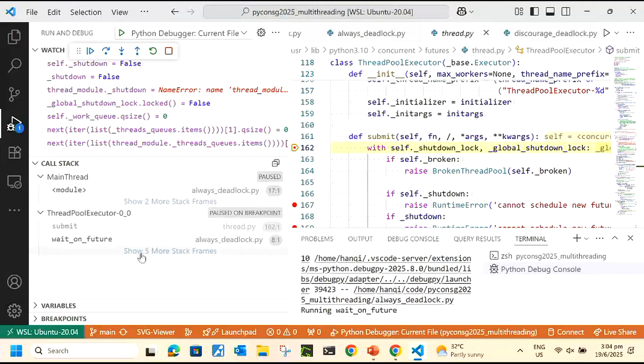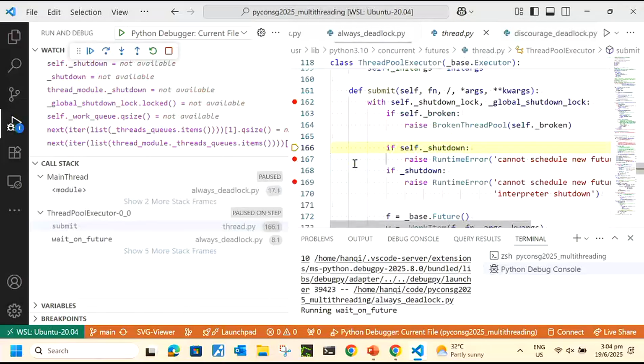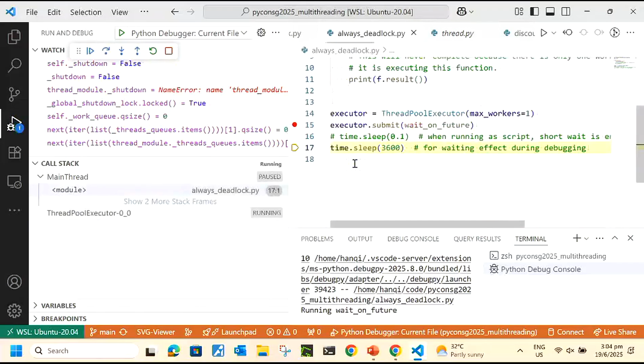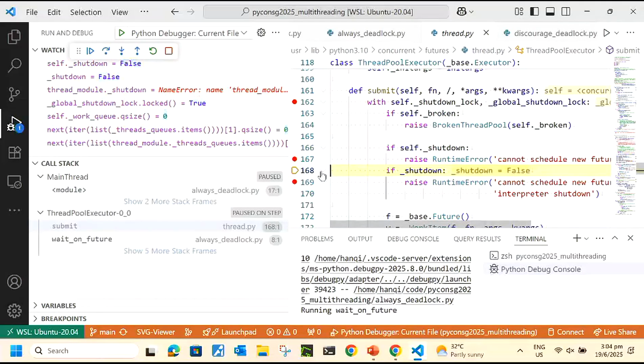You can confirm that from the call stack also. You can see that the submit is in the ThreadPoolExecutor 00. It is not in the main thread. That's how you differentiate which submit is going on. So let's go F10, and okay. Why does my screen keep jumping? See, this is a different behavior.